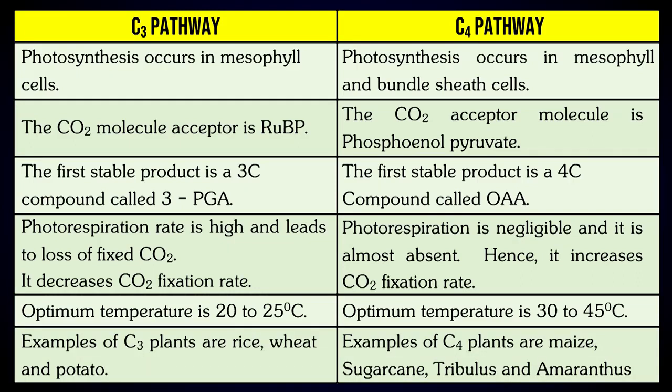Examples of C3 plants are rice, wheat, and potato. Examples of C4 plants are maize, sugarcane, tribulus, and amaranthus.